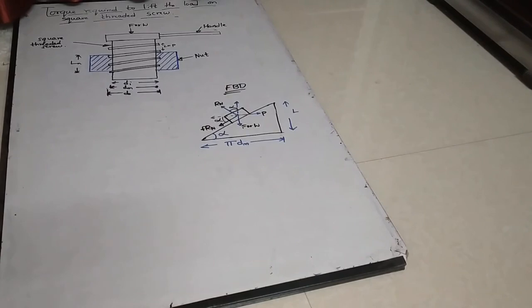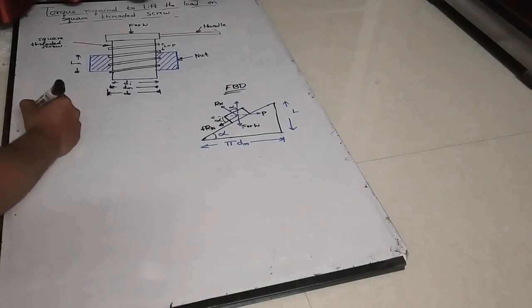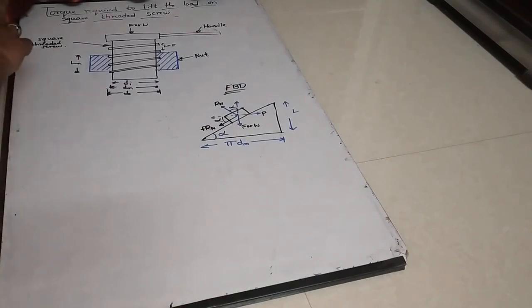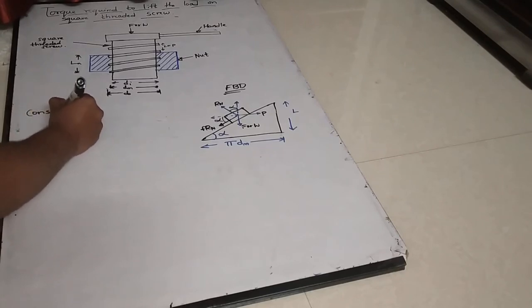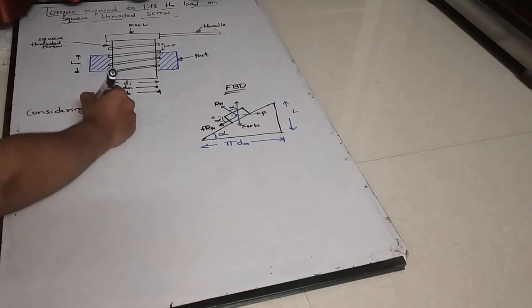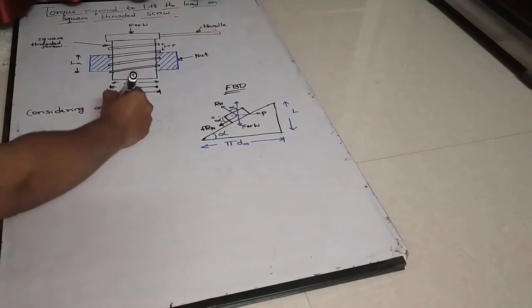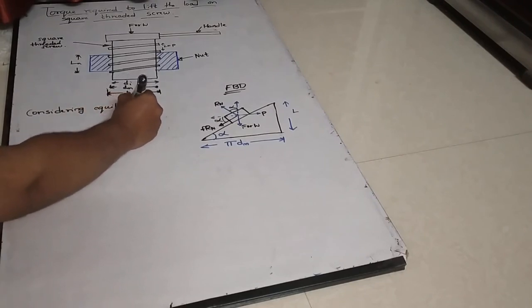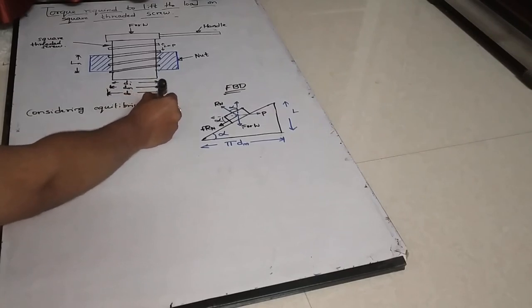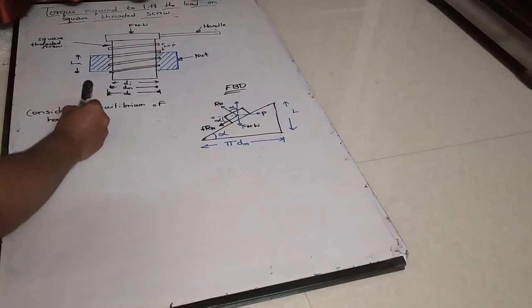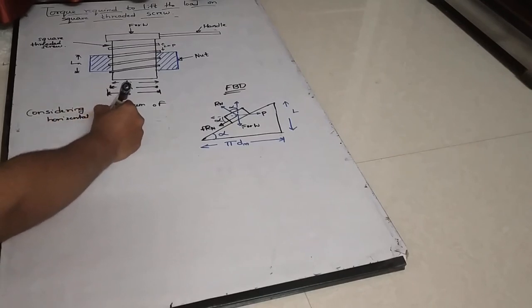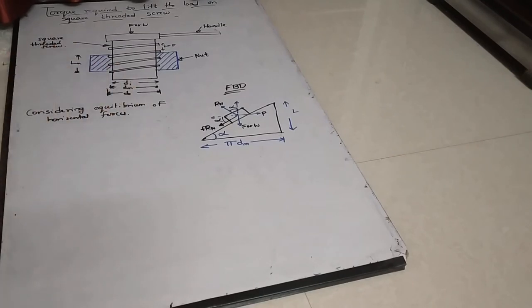So we'll start. First step, what we are deriving? Torque required to lift the load on the square threaded screw. Considering equilibrium of horizontal forces.